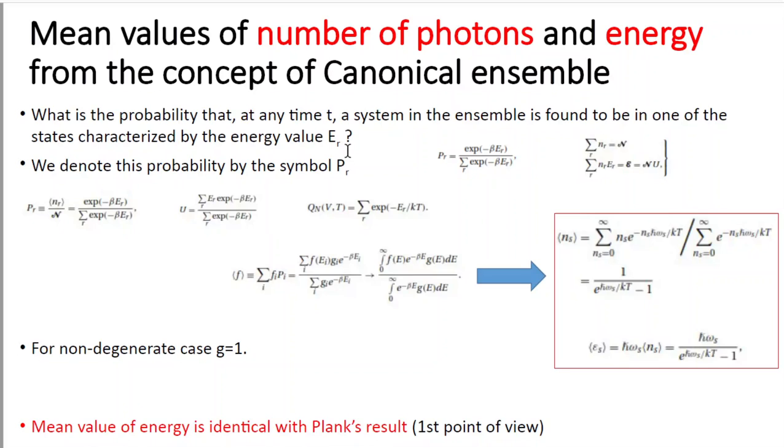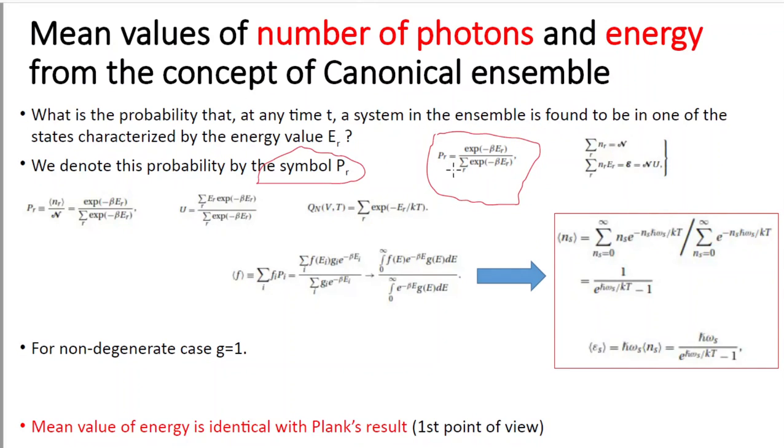At a particular time t, what is the probability that the system will be in this energy value? That probability we write using the symbol PR. Now what is the expression of PR? This is the expression of PR.